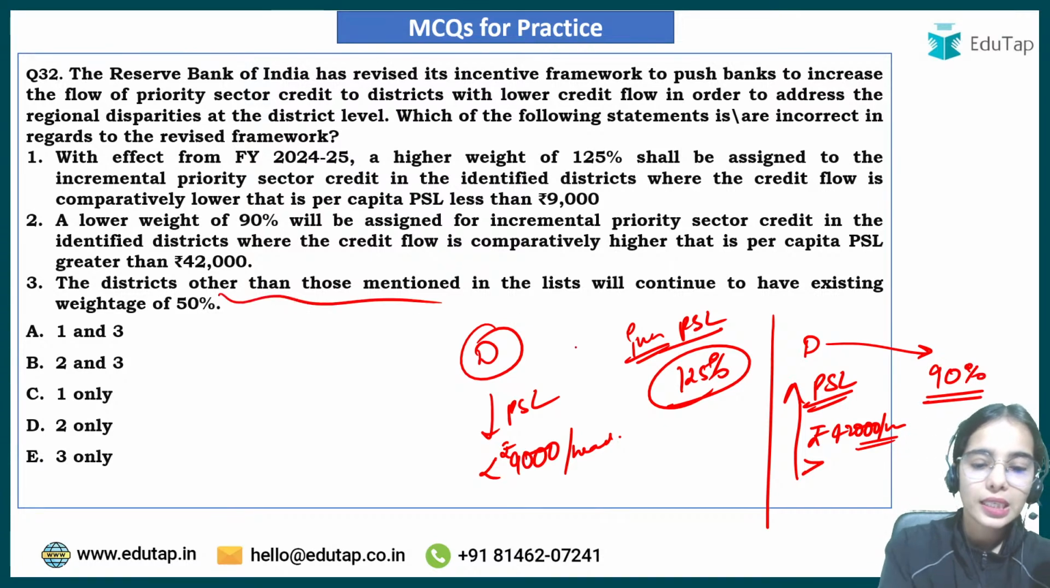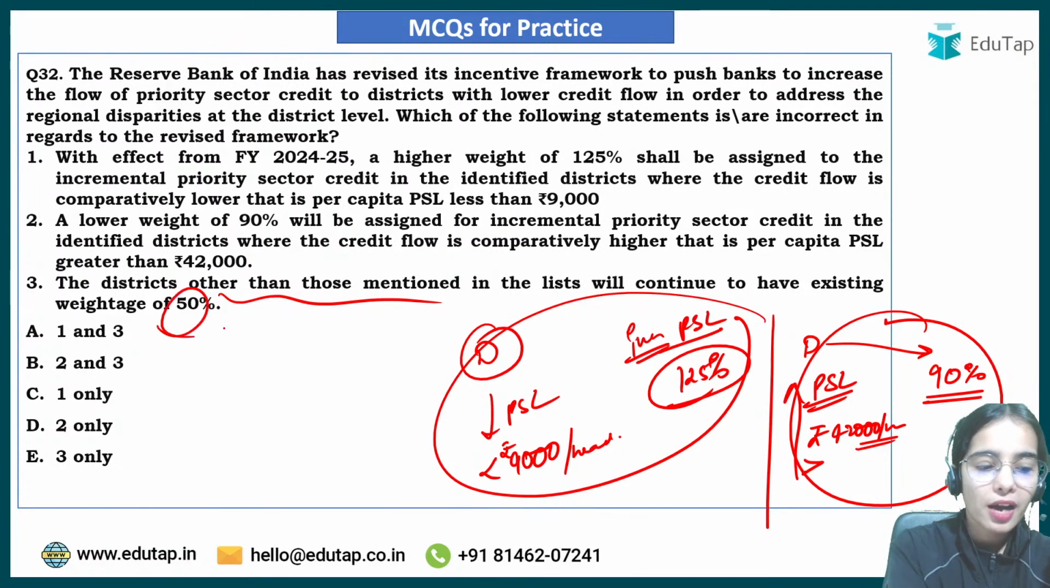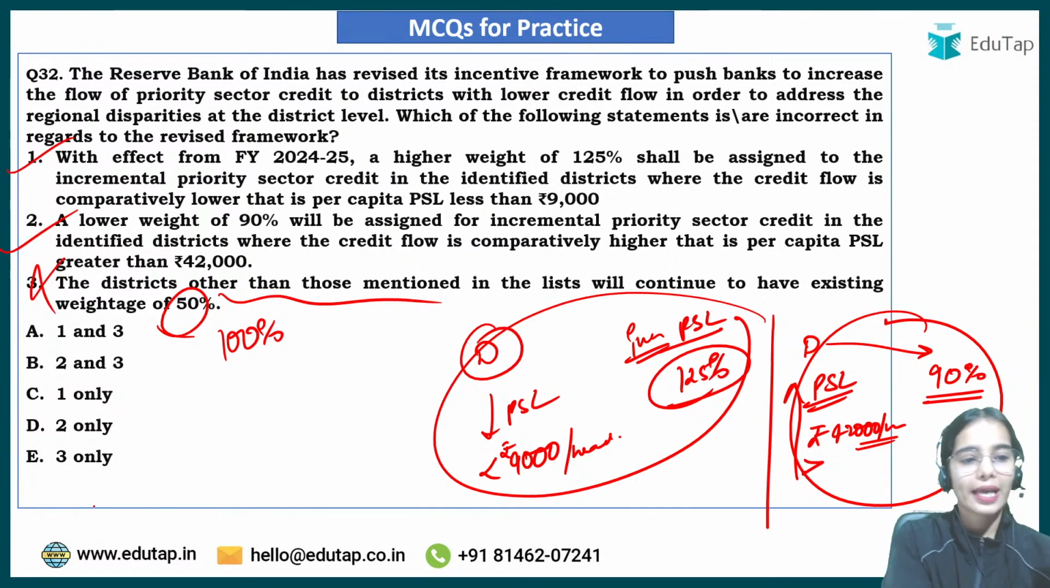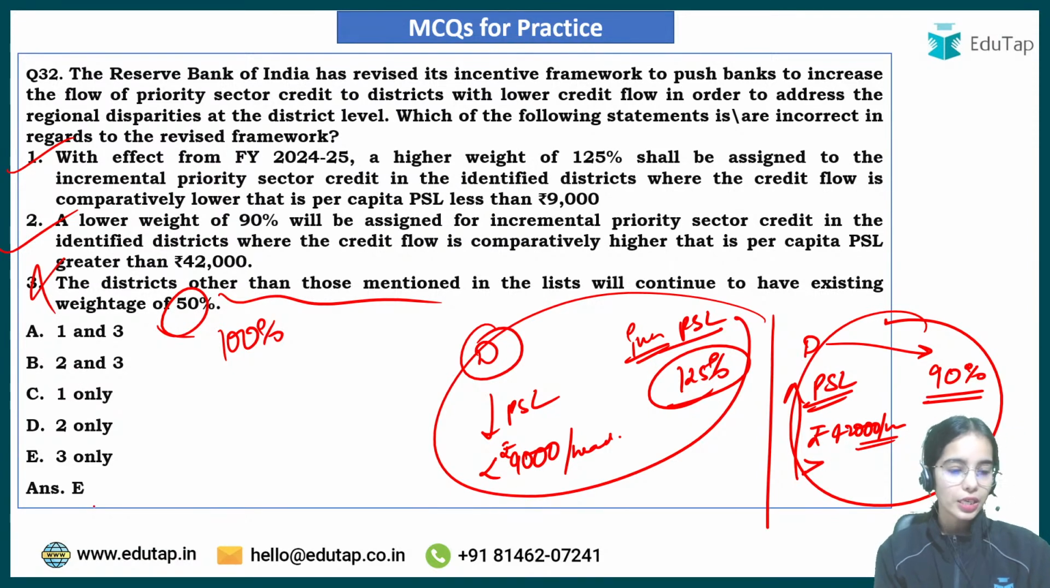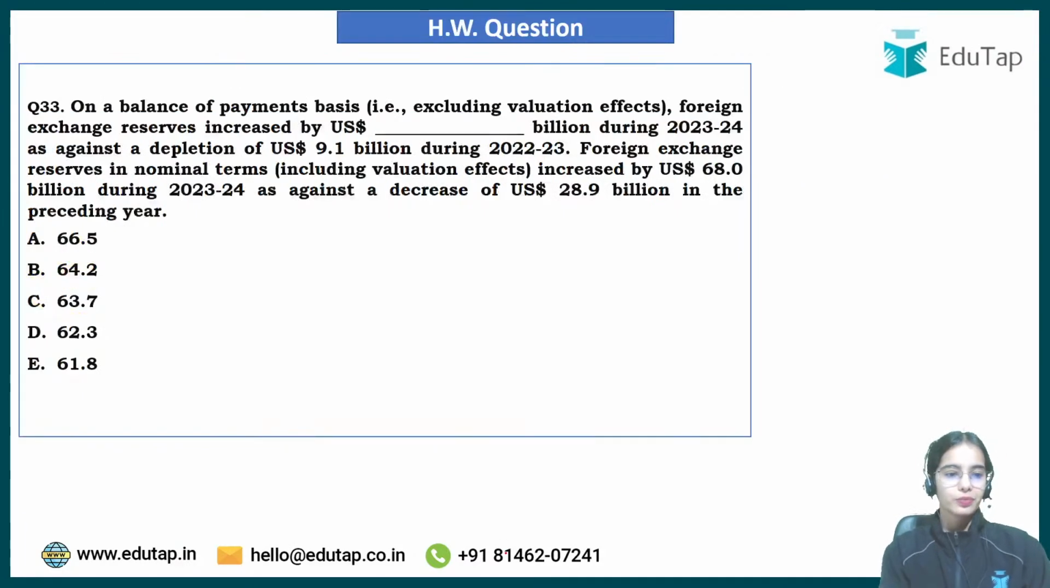Okay, the districts other than those mentioned in the first list or in the second list will continue to have the weight of 100%. So the first and second ones are correct, the third one is wrong, and that's why the answer is E only. You have to find the incorrect statement. Okay, so this is the idea.